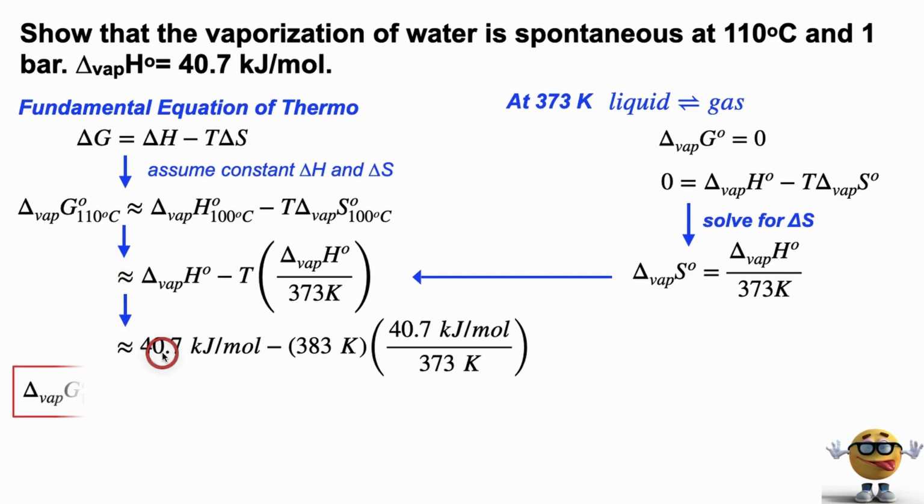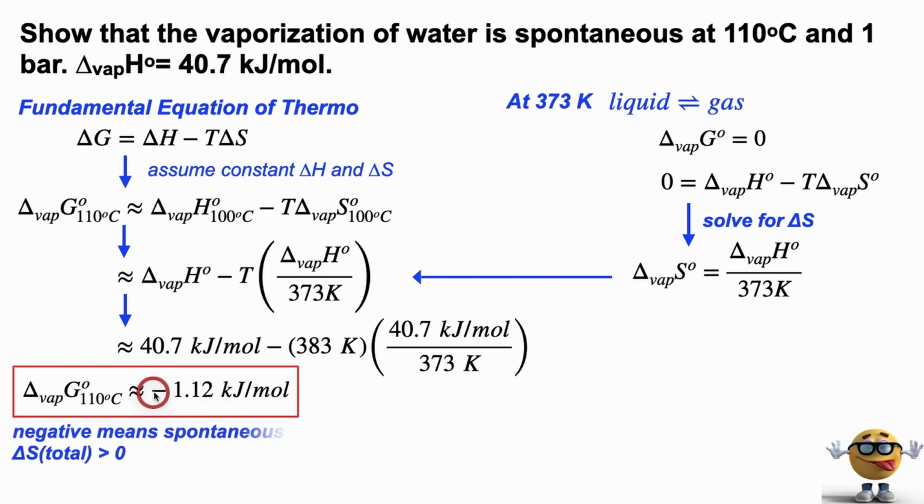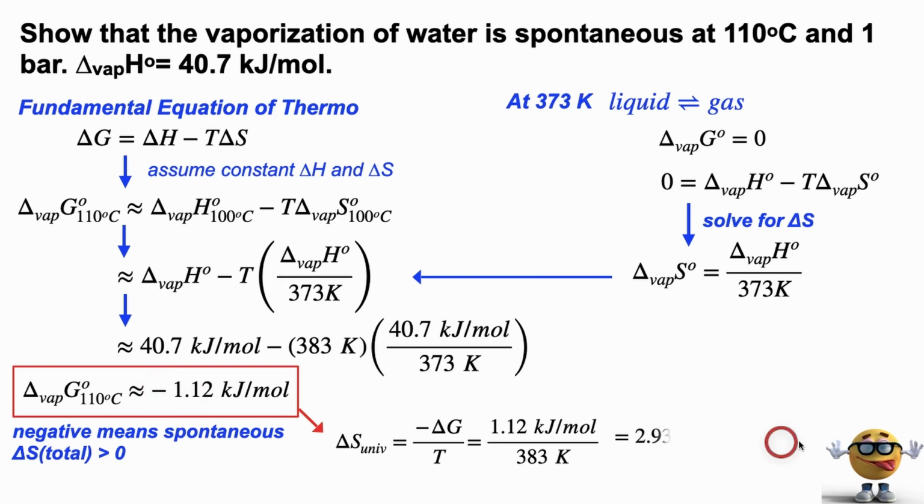All right, so if we plug this into the calculator, we get a change in Gibbs energy of negative 1.12 kilojoules per mole. Negative means that the process is spontaneous, and if it's spontaneous, then the change in entropy of the universe is greater than 0. We can solve for this change in entropy by using this equation here. This comes directly from the second law. I can derive this if you want me to, let me know, but we'll plug in our value for delta G. There's a positive here because this negative cancels out with this negative, which gives us a positive entropy change of the universe, and life is good.